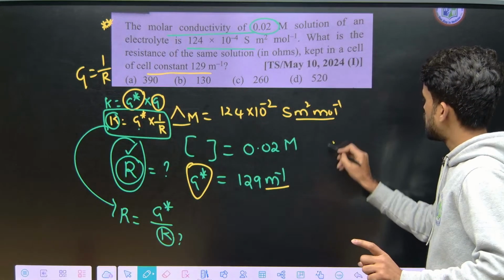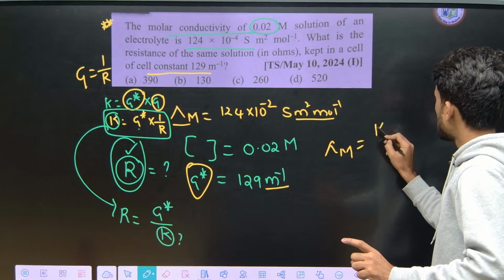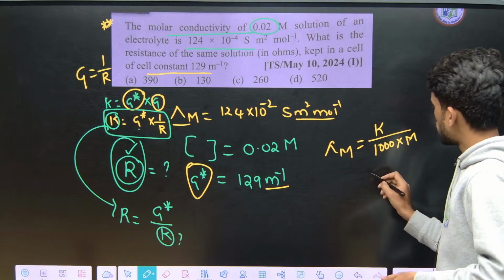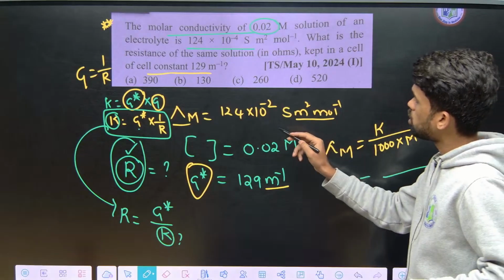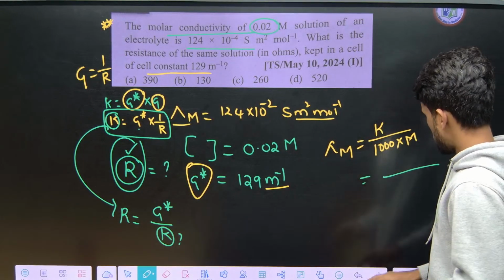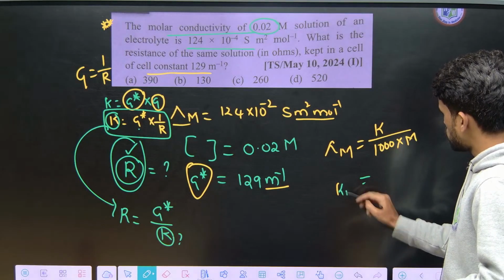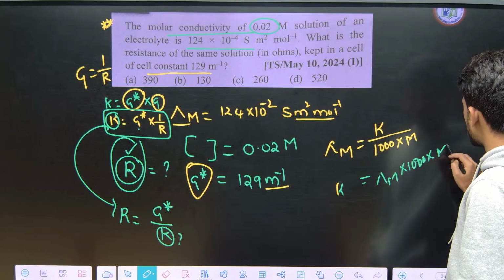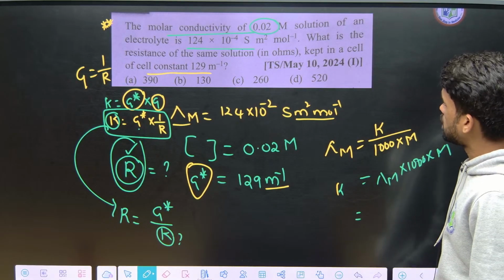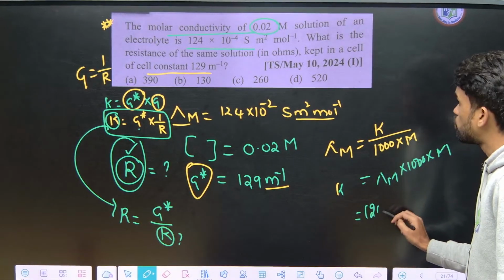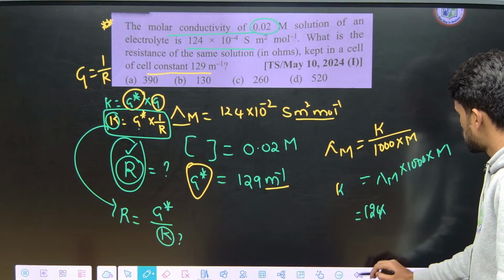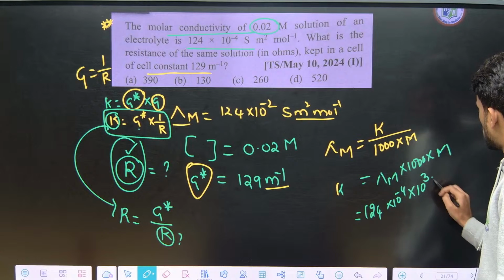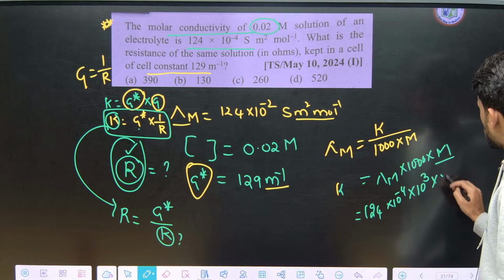So what is the relation? Del M is equal to K by 1000 into molarity, capital M, right? So from here, we need to find K. K is equal to del M into 1000 into M, that is molarity. Now what is del M mentioned? Del M is 124 into 10 power minus 4, into 1000 means 10 power 3. And molarity mentioned is 2 into 10 power minus 2.